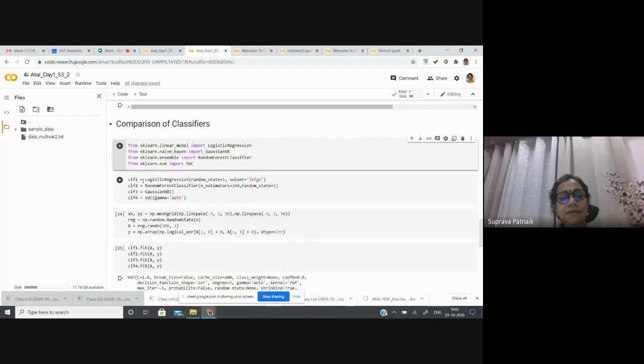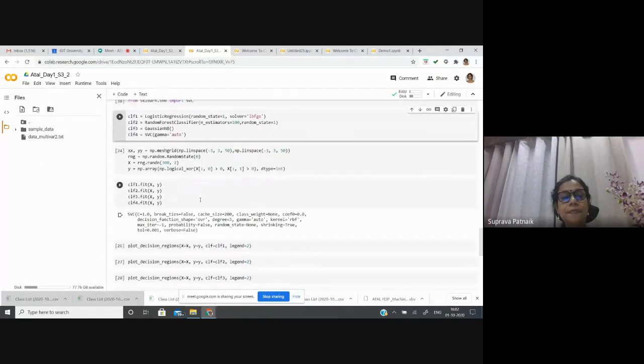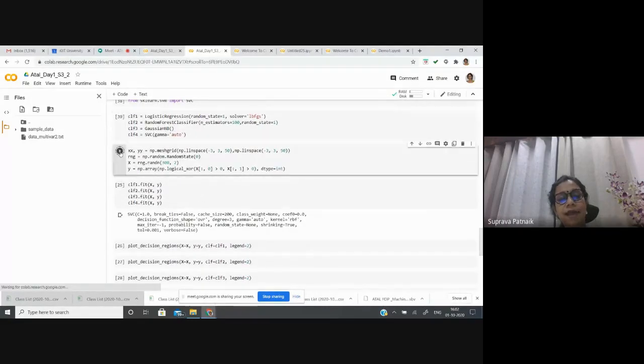Then I defined four classifiers corresponding to all these algorithms: SVC, Gaussian naive Bayes, random forest, and logistic regression. Again, I have the mesh grid created.